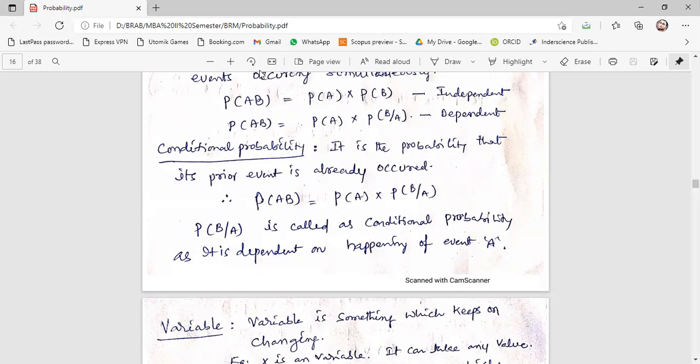So here some condition is there. Unless A has happened, B cannot happen. That condition is implied here, which is why it is known as conditional probability. So P of B given A is called conditional probability as it is dependent on the happening of event A. If A has not happened, then B will not happen at all. This is a kind of dependent event.